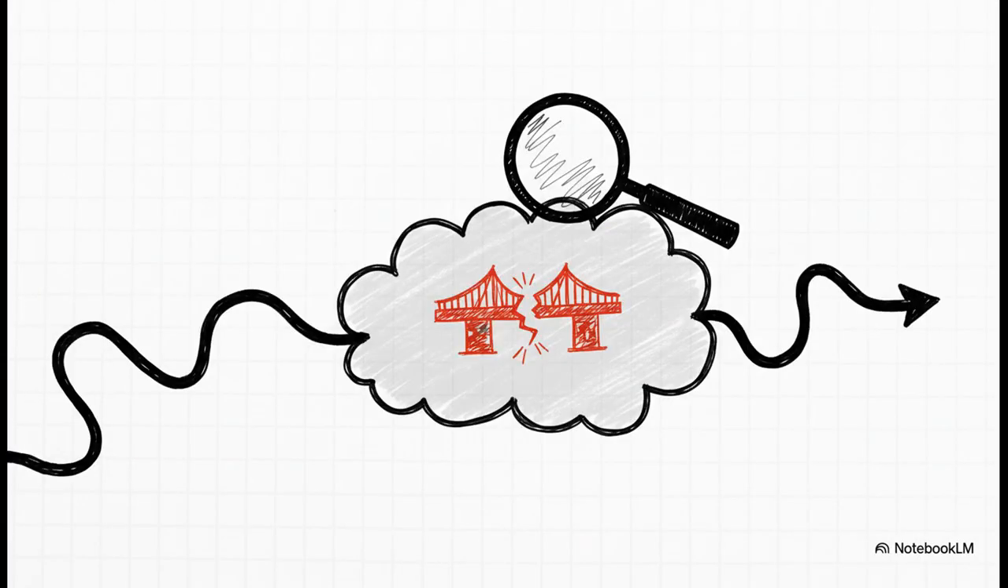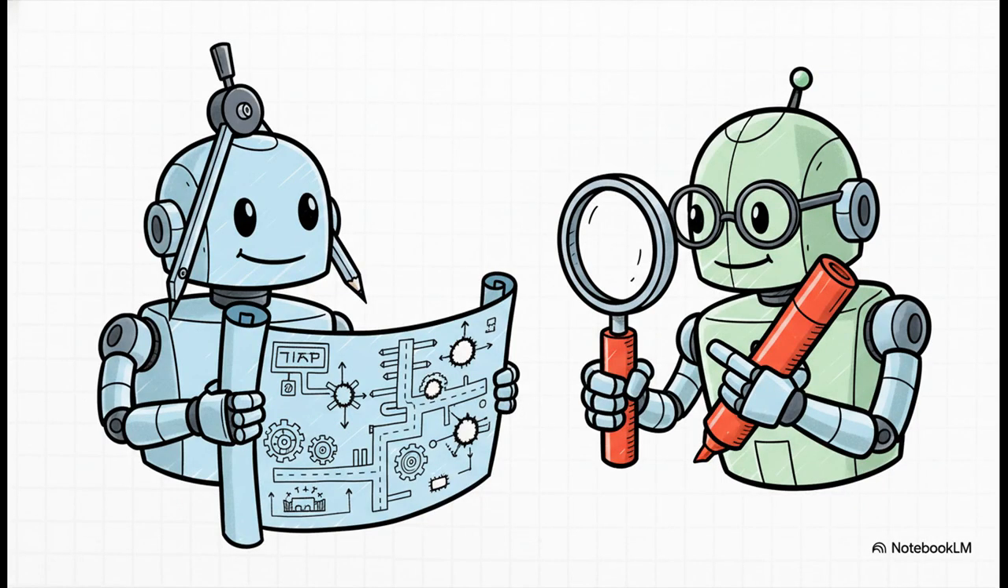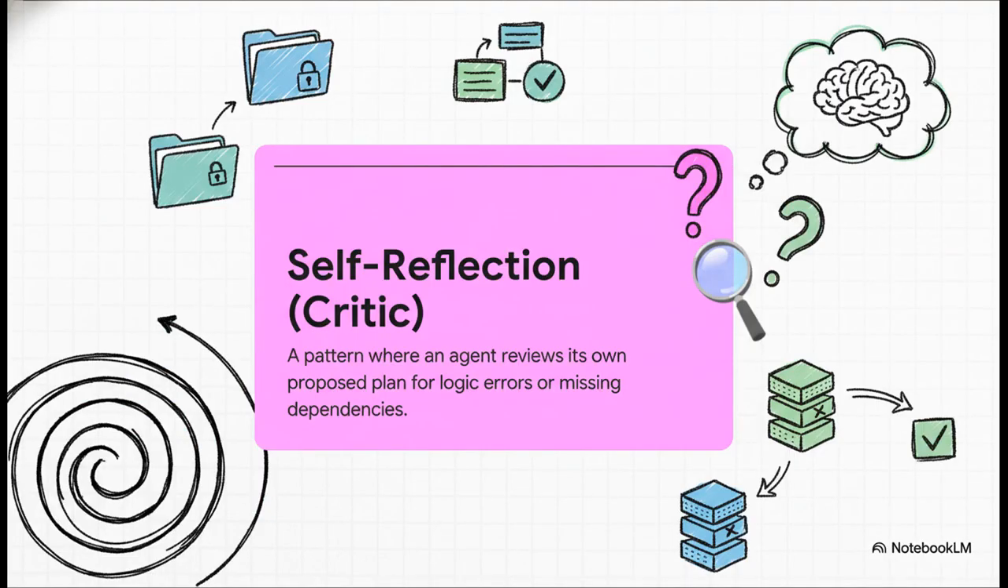But even a flexible plan can have a big logic hole in it from the start, right? So the system needs to check its own work. And for that, we introduce the critic. The critic basically reviews the plan first, asking, hey, did you forget about permissions or file size?